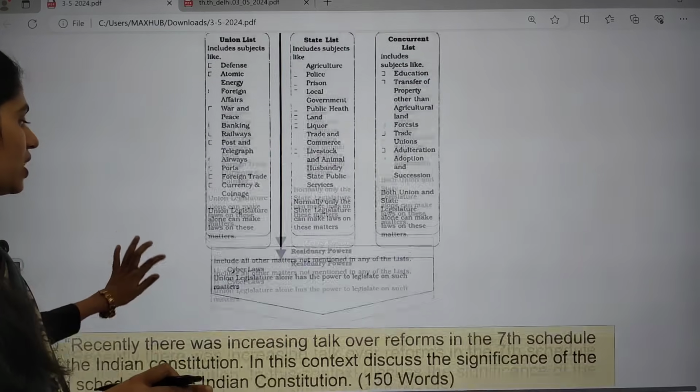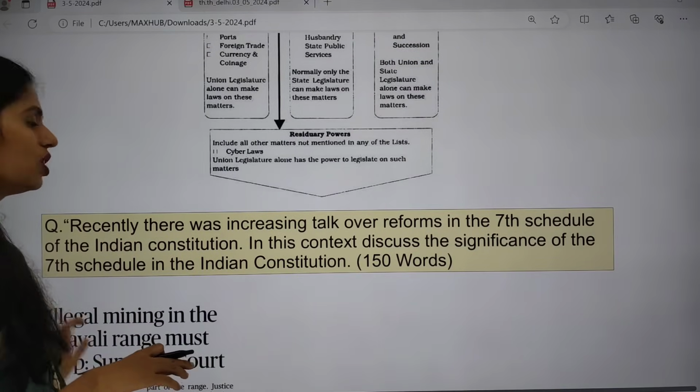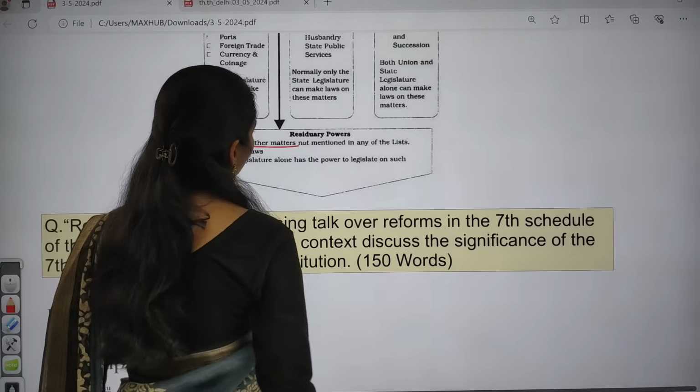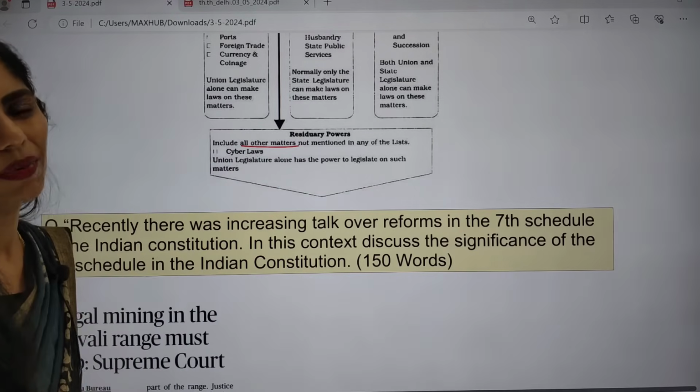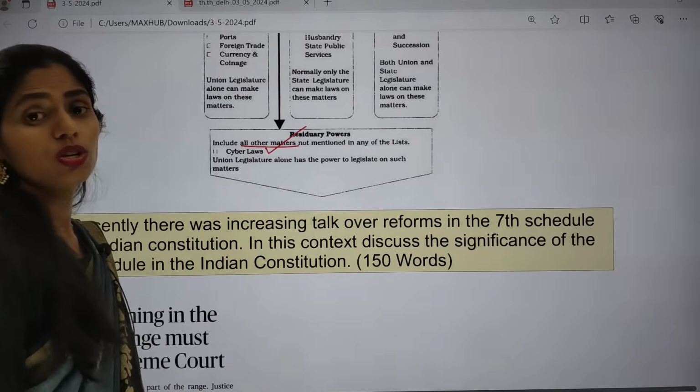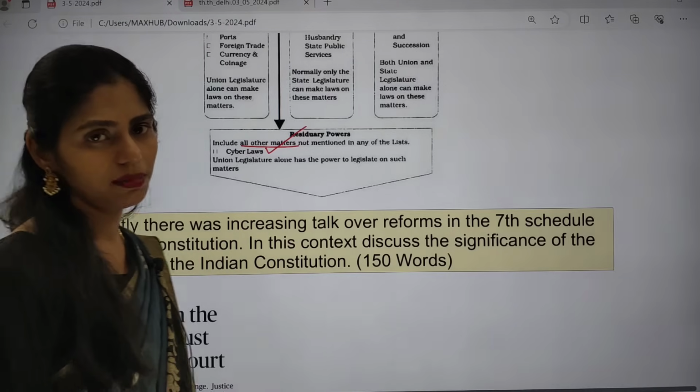Next you have to see the residuary powers, which include other matters not mentioned in these three lists, for example cyber laws. Those come under residuary powers.